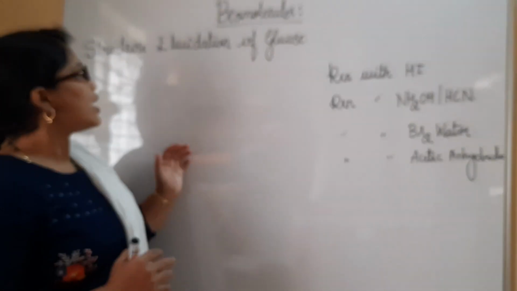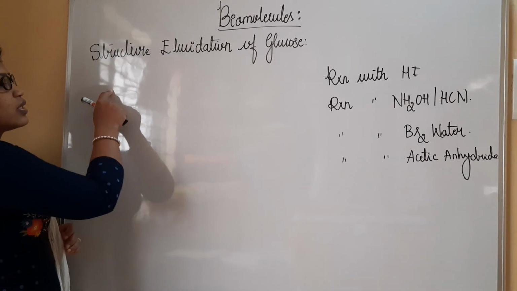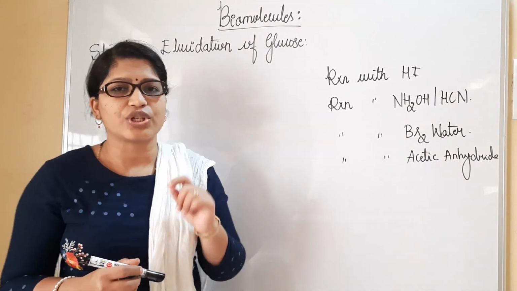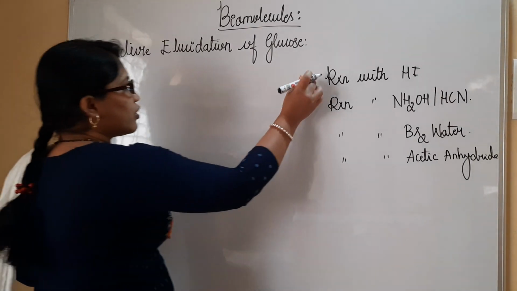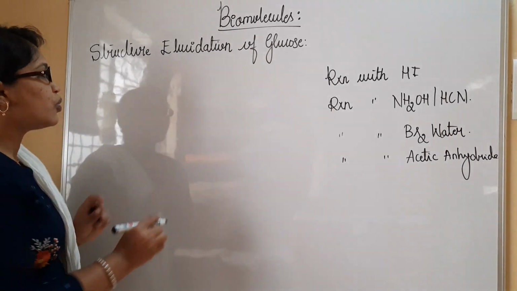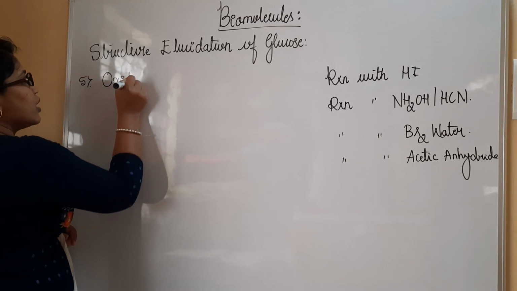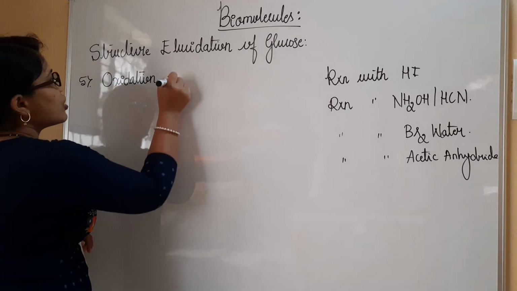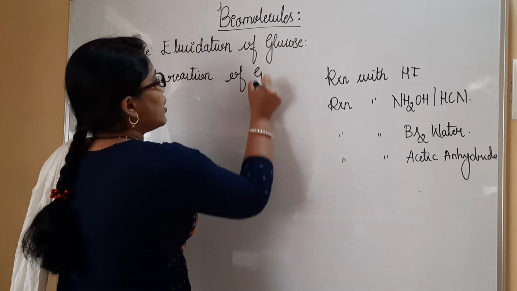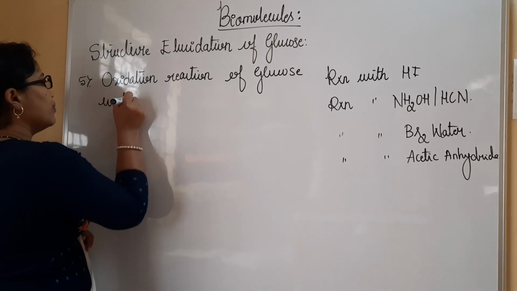Likewise, let us consider the last reaction. In order to check out the structure of glucose, we will be performing structure elucidation with respect to the reaction of an oxidizing agent like HNO3. Let me write that reaction. The first, second, third, fourth have all been covered in the previous lecture. We are supposed to consider the fifth reaction, that is the oxidation reaction of the imaginary structure of glucose with HNO3,